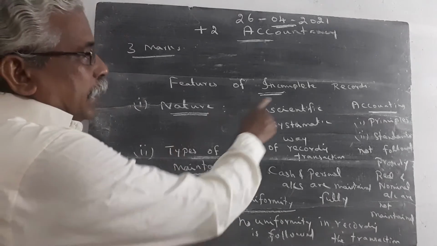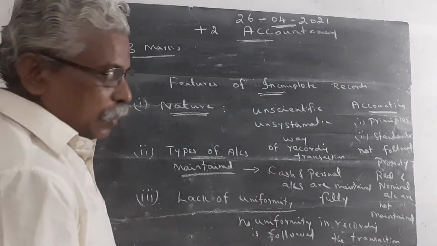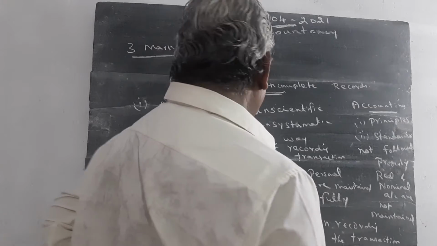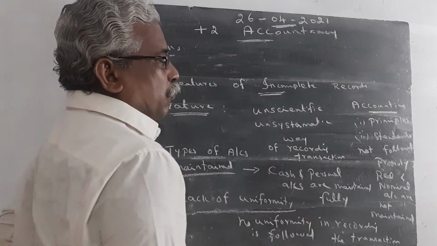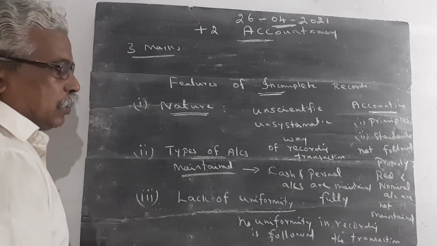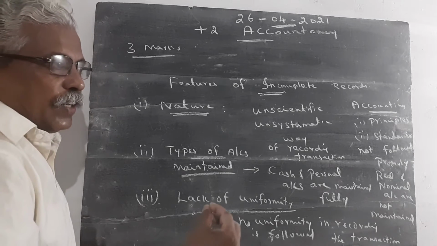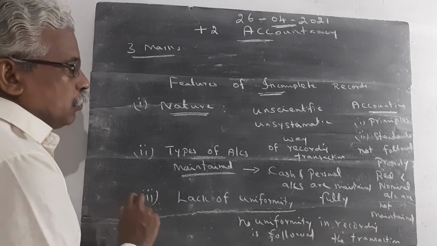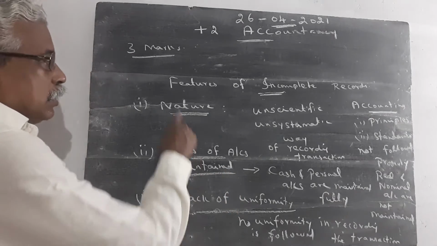Point number 1, the incomplete records are an unscientific, unsystematic way of recording transactions. Accounting principles and accounting standards are not fully followed properly. Then point number 2, types of account maintained. Cash and personal accounts are maintained fully. Real account and nominal accounts are not at all maintained. Lack of uniformity: there is no uniformity followed in recording the transaction. Each and every organization uses their own way of writing their accounts. So the uniformity is not maintained by all the organizations. These are the 3 points.